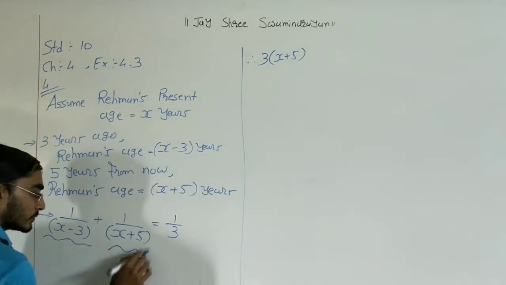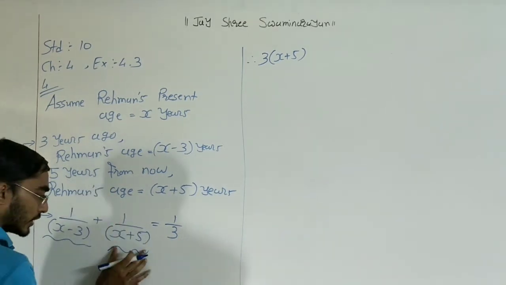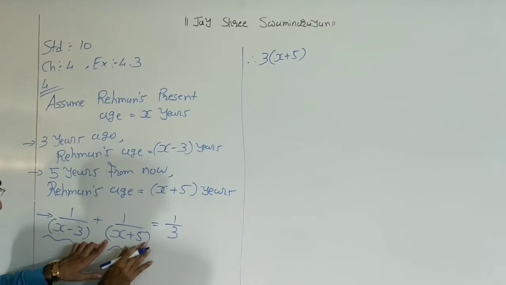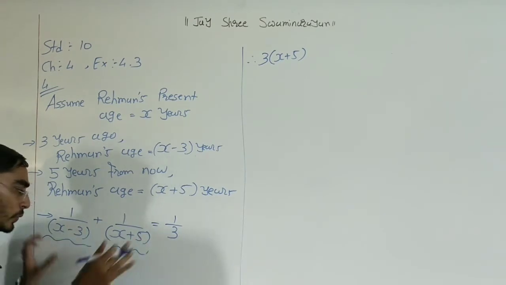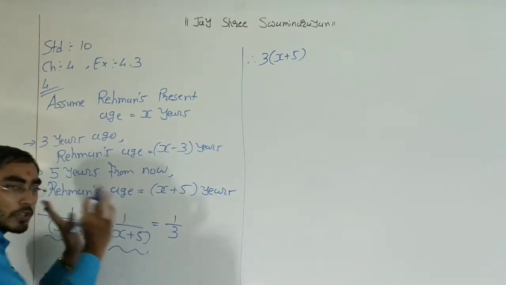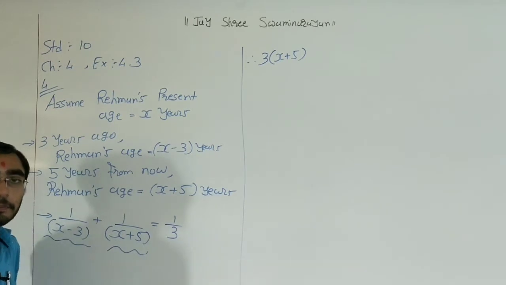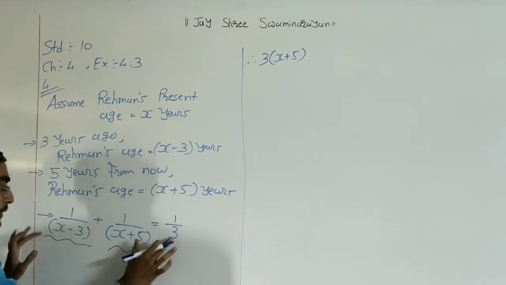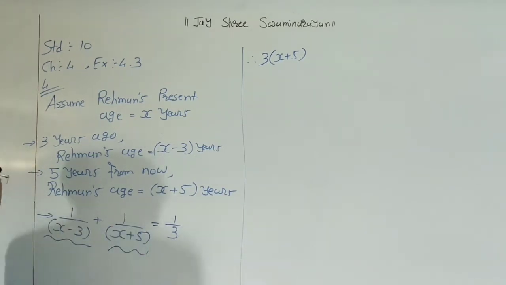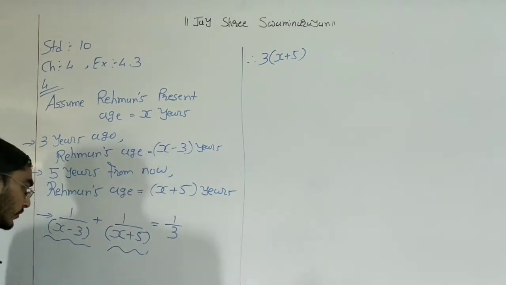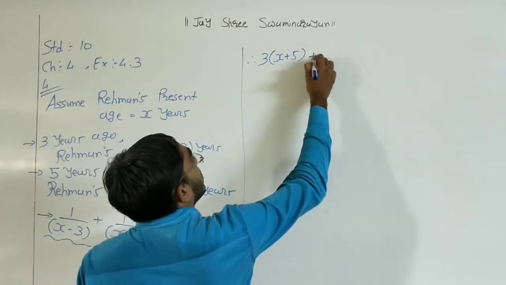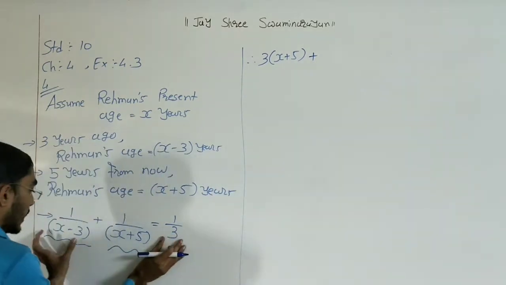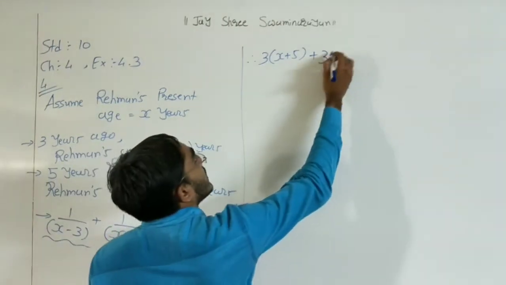Now same thing for the second term. Right now we have denominator x plus 5. So the other two denominators we need to transfer here for the LCM. So 3 multiplied by x minus 3 multiplied by 1. We do not need to multiply with 1 because it's the same. So plus 3 and x minus 3.